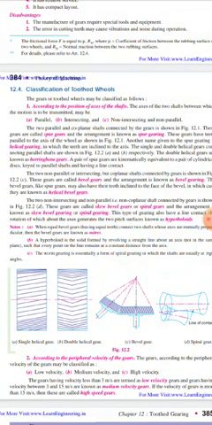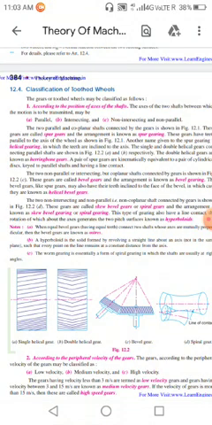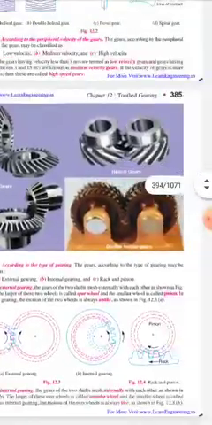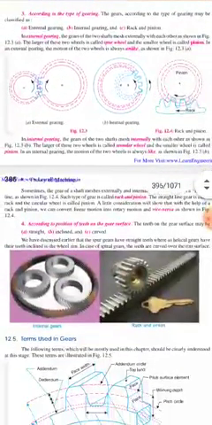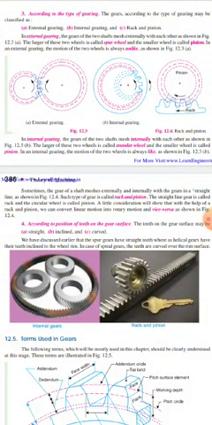Now, you can also see that if the axis of this pinion and the axis of the teeth are parallel, then it will be as per here.